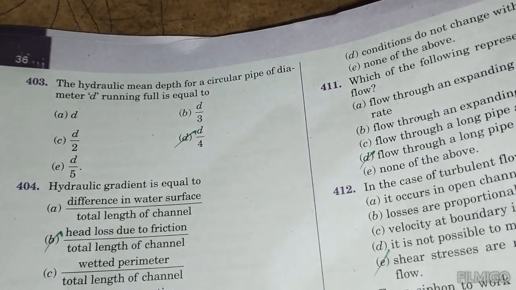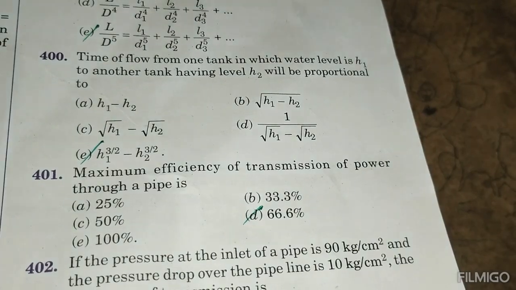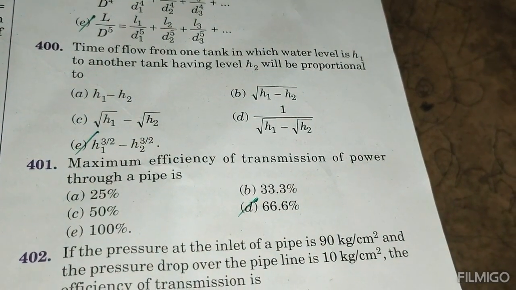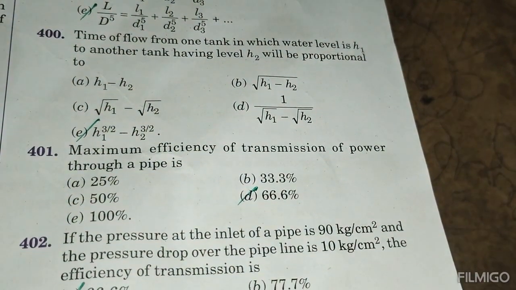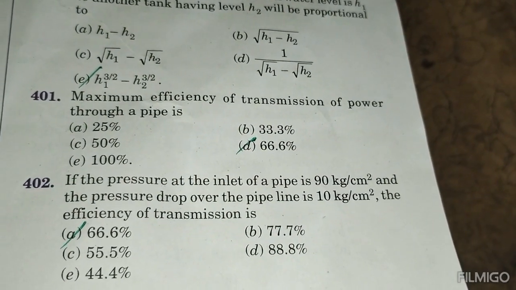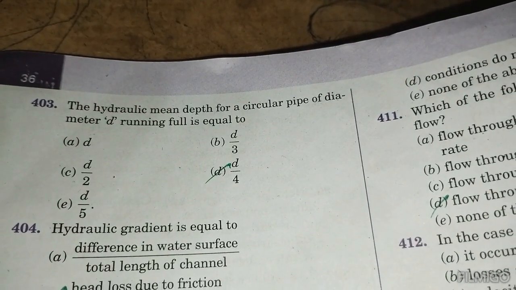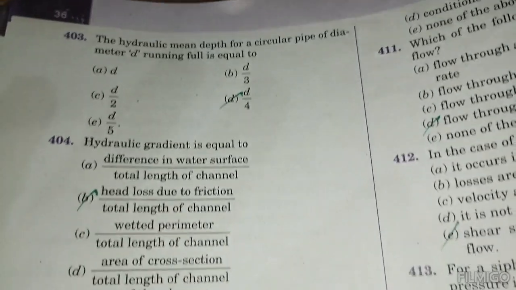The time of flow from one tank in which water level is H1 to another tank having level H2 will be proportional to dash H1 3 by 2 minus H2 3 by 2. Maximum efficiency of transmission of power through a pipe is 66.6%. The hydraulic mean depth for a circular pipe of diameter D running full is equal to D by 4.